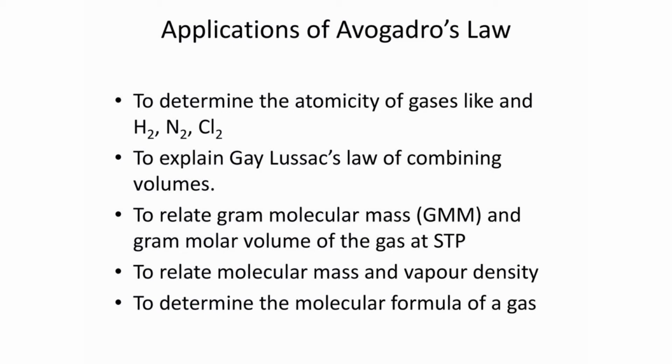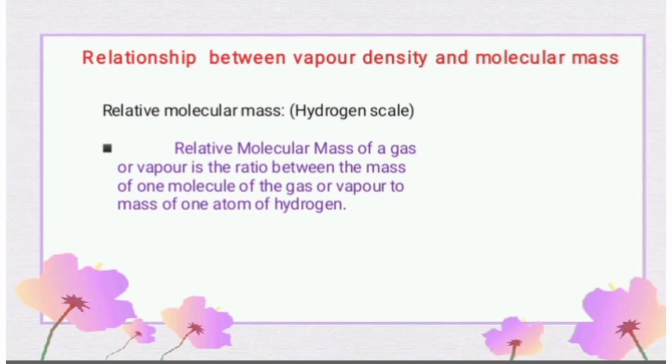So these are the 5 points. Avogadro's law is used for finding out the atomicity of gases, to explain the Gay-Lussac law of combining volumes, to relate gram molecular mass and gram molar volume of the gas at STP, to relate molecular mass and vapor density, and to determine the molecular formula of a gas. The next topic is the relationship between vapor density and molecular mass.